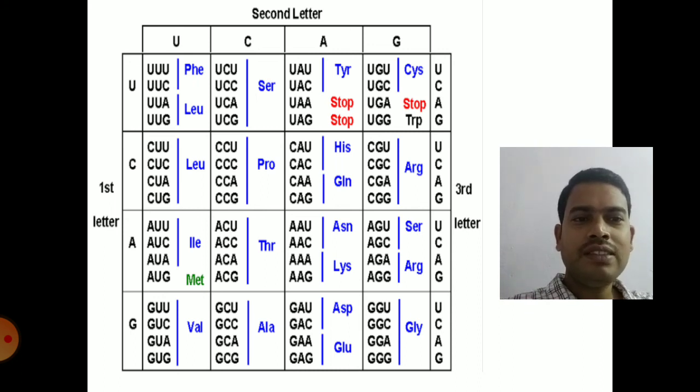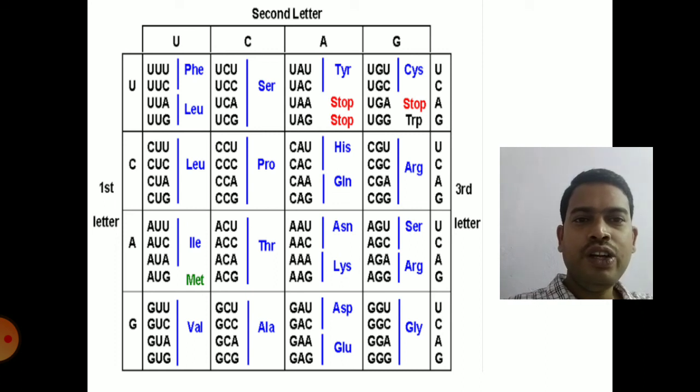Some amino acids contain only 1 codon, and the amino acids which have 1 codon are methionine and also tryptophan. You can see beneath the stop codons, methionine and tryptophan. These have only a single codon.